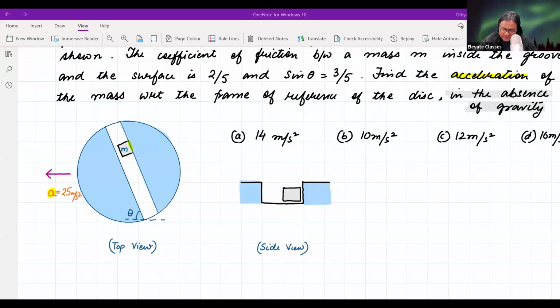Kunal, your answer is for which option? Presence of gravity or absence? Absence के लिए it is not correct. Rakesh, with gravity your answer is correct. Very good. Rahul, correct answer.